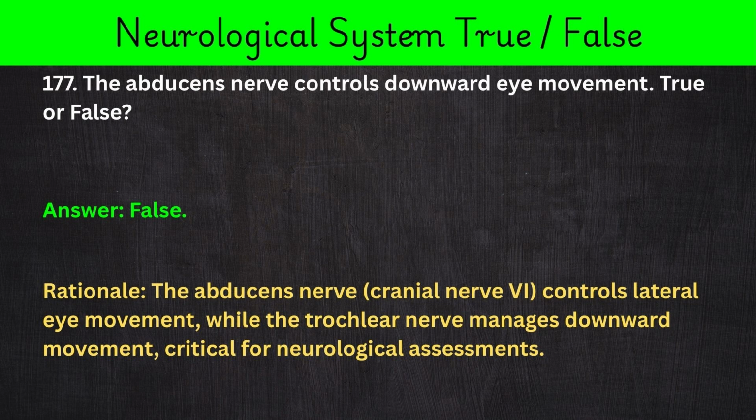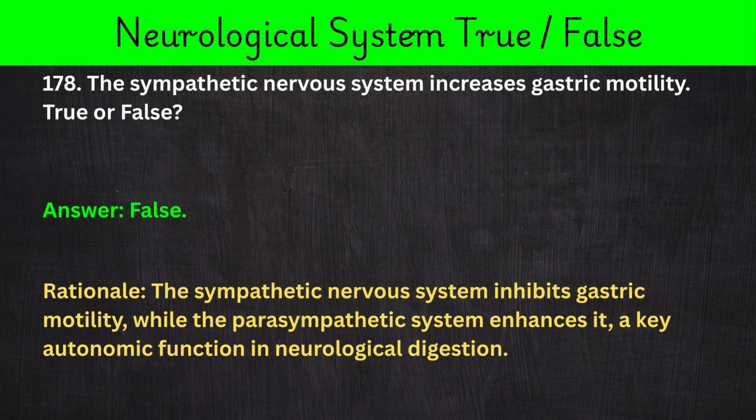177. The abducens nerve controls downward eye movement. True or false? Answer: false. Rationale: the abducens nerve, cranial nerve 6, controls lateral eye movement, while the trochlear nerve manages downward movement, critical for neurological assessments.